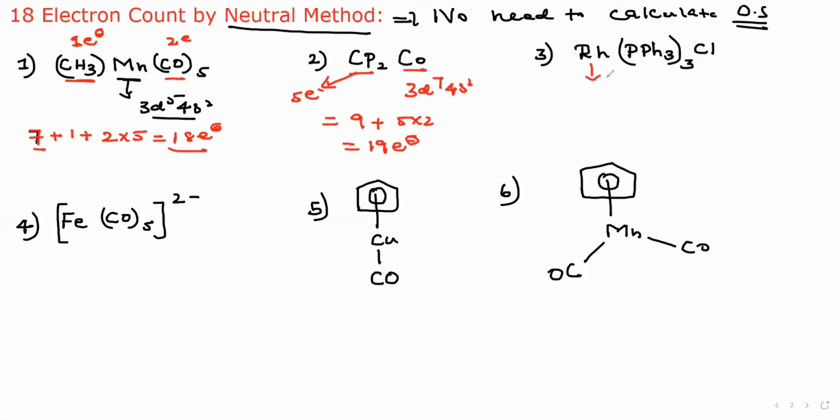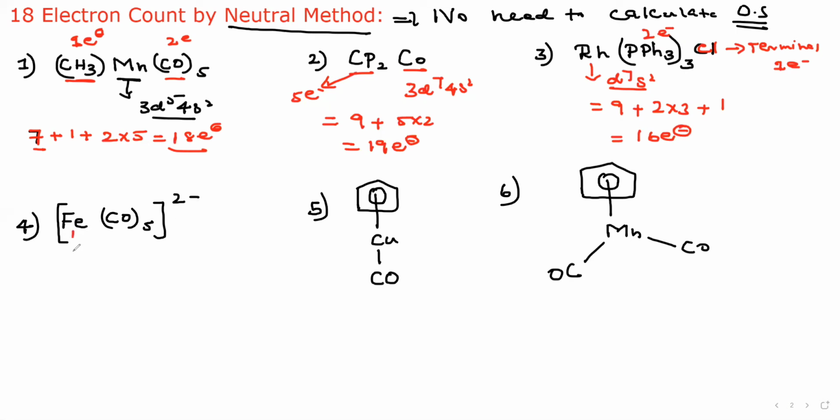Cobalt, rhodium, right? This is the cobalt family. What is the configuration again? 3d7 4s2, therefore 9 electrons, right? This triphenylphosphine is a 2 electron donor. This is a 2 electron donor, therefore 2 into 3. Okay, Cl is 1 electron. This is Cl acting as a terminal ligand. If it acts as terminal, how many electrons? 1 electron donor, right? Put 1. Now, what is the value? 10 plus 6 is 16 electrons. Okay, this is a 16 electron complex.